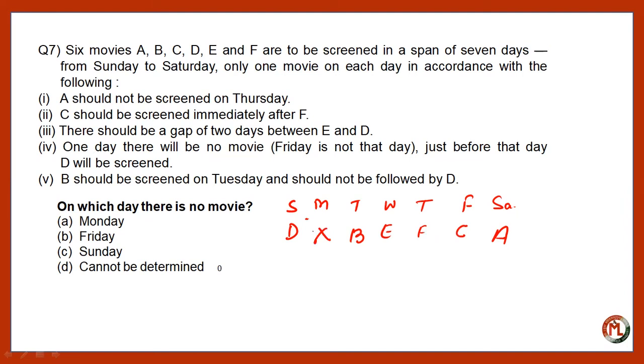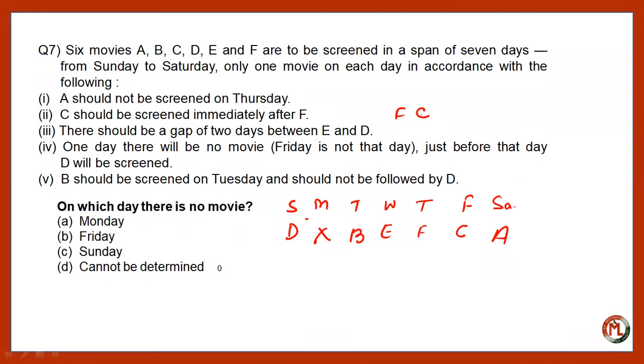So there is no movie on Monday, right? Now the next thing I'm going to explain it again. A should not be screened on Thursday, right? C should be screened immediately after F. It means the condition for F and C will be like this. There should be a gap of 2 days between E and D.